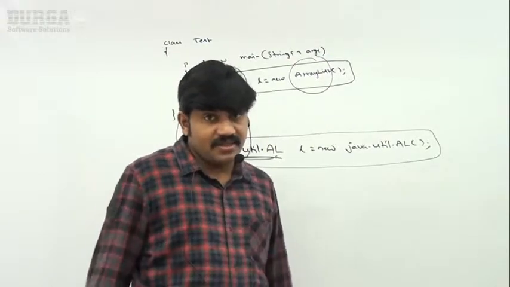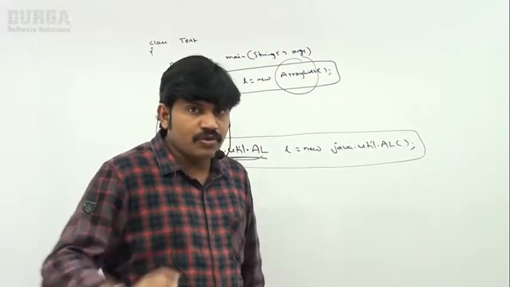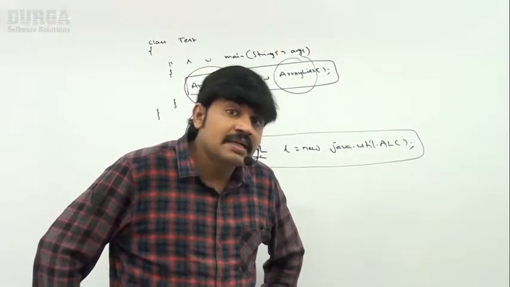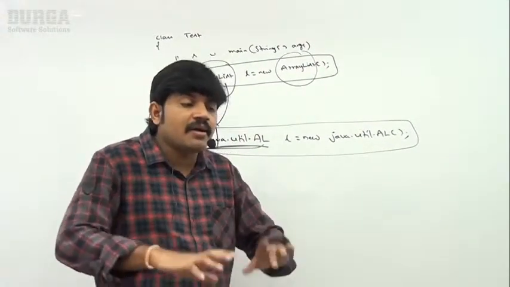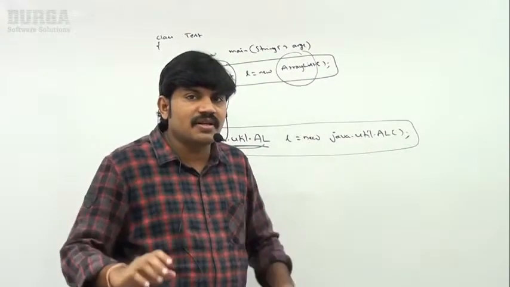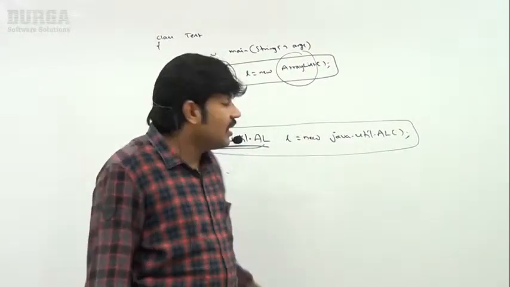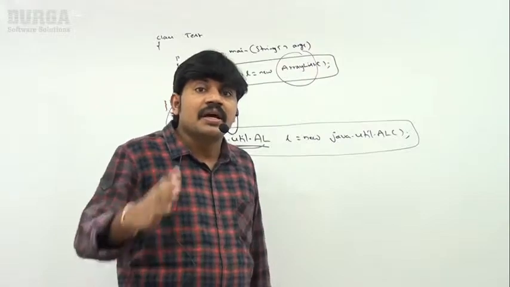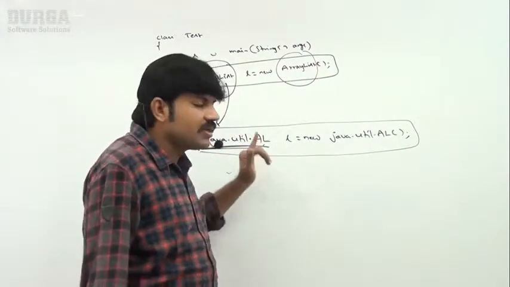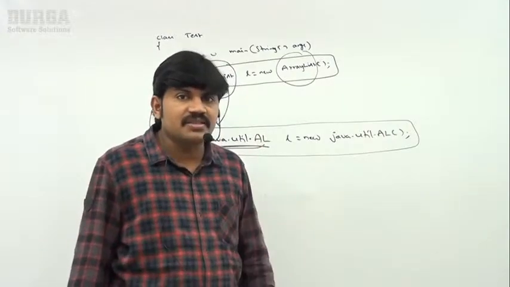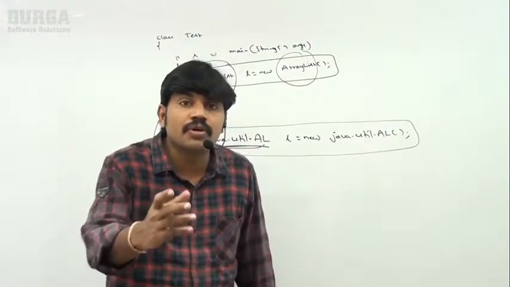The reason for that is, 10 times I want to use ArrayList. How many times? 10 times I want to use ArrayList. Then 10 times you have to write java.util.ArrayList. Unnecessarily the length of the code is going to increase, and readability by default is going to go down. Are you getting it?